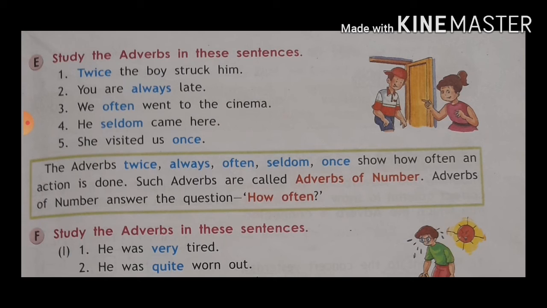How often, कितनी बार action हुआ. Such adverbs are called adverb of number, because they show us how often it is done: twice or seldom or often or always. So adverb of number answers the question how often. How often do you read in a day? How often do you visit the temple? For this kind of question you can answer, twice a day I visit the temple. So this is the adverb of number.